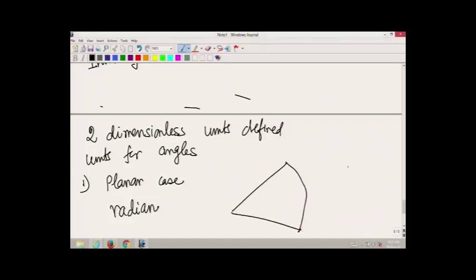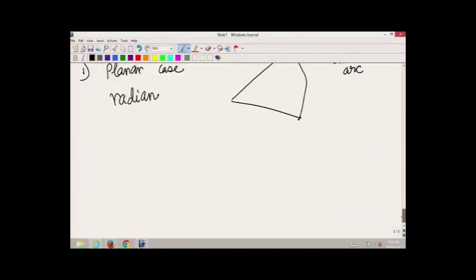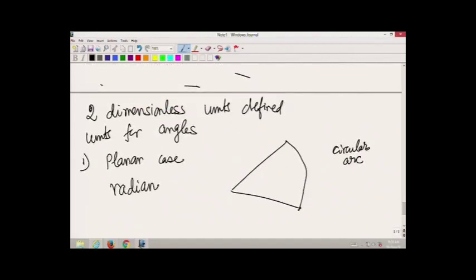And how we define a radian is that we take a circular arc, so we have the center of a circle and we look at a circular arc.